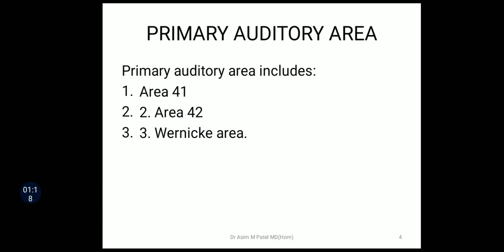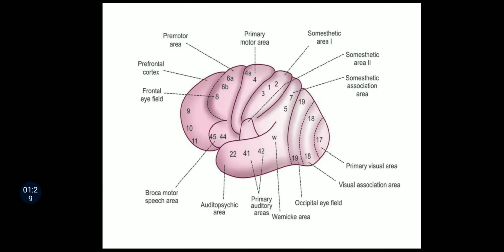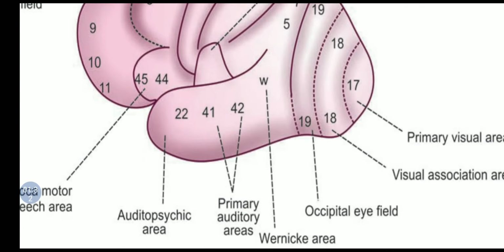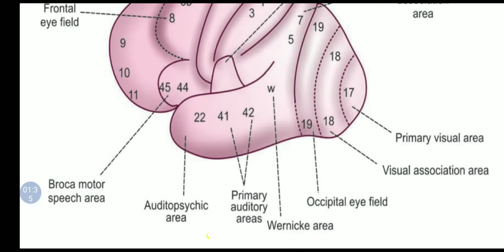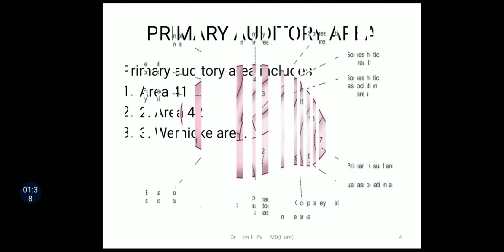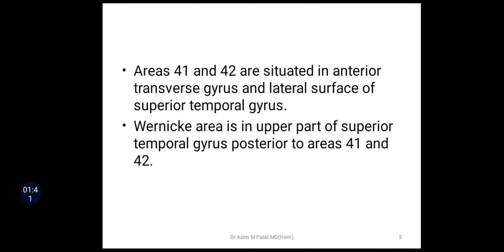First one is the primary auditory area. The primary auditory area includes mainly three areas: area number 41, 42 and Wernicke's area. Here in this diagram you have seen these three areas. Area number 41 and 42 are situated in the anterior transverse gyrus and lateral surface of the superior temporal gyrus. Wernicke's area is in the upper part of the superior temporal gyrus, posterior to areas 41 and 42.